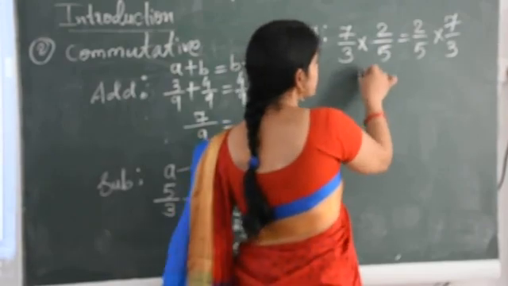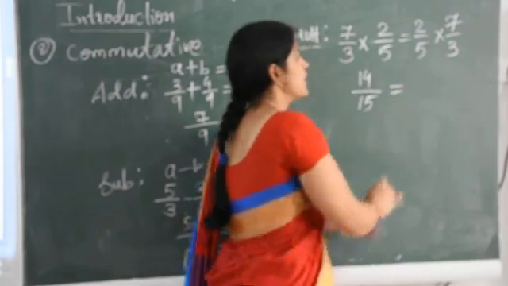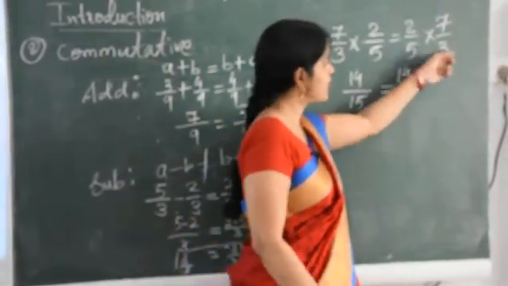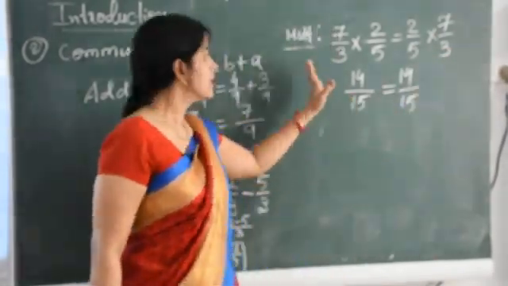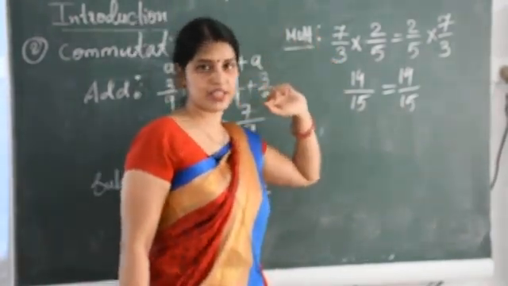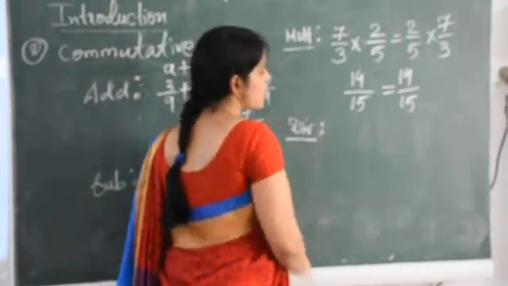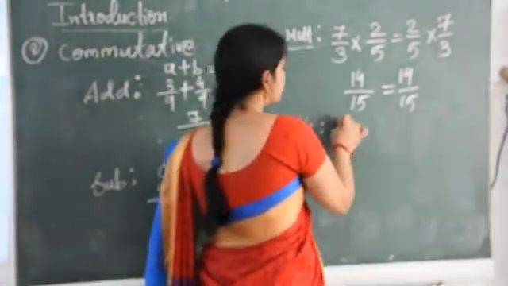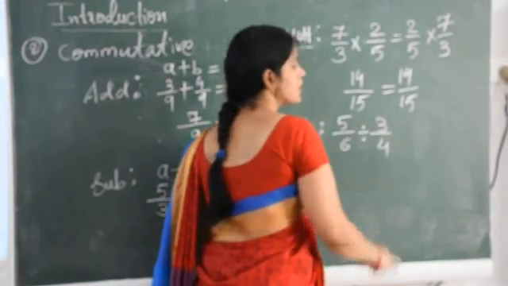So 7 into 2 it is 14 and 3 5s are 15. Same way here 2 into 7 it is 14 and 5 into 3 it is 15. That means both are equal. That means commutative property works on multiplication. Okay. Now last one is for division. For division again you can take any two rational numbers like 5 upon 6 divided by 3 upon 4.